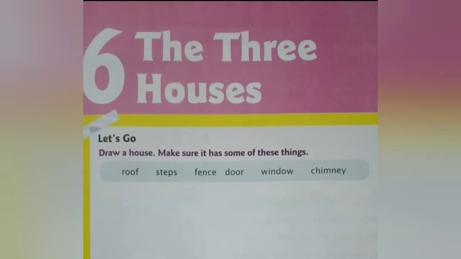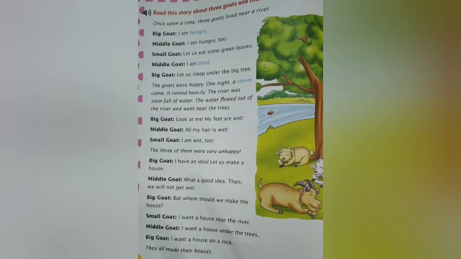Read along with me. Read the story about 3 goats and their houses. Once upon a time, 3 goats lived near a river. So I'm going to read the play and I'm going to explain as well. There are 3 characters in this play: big goat, middle goat, and small goat. So fine. Next, let's read that.